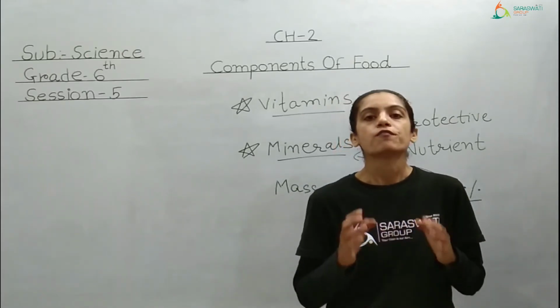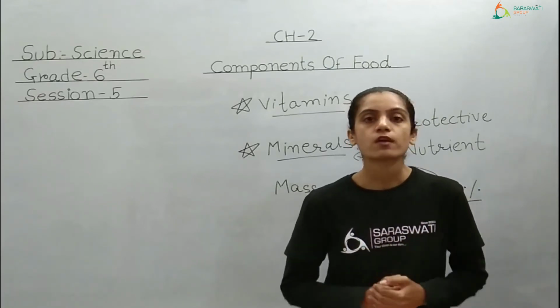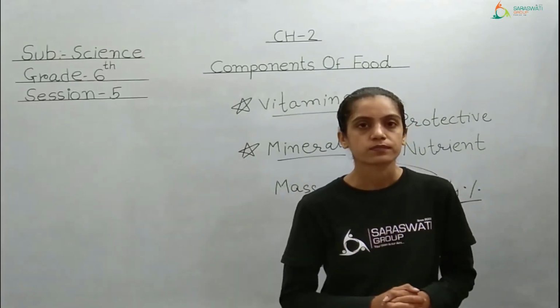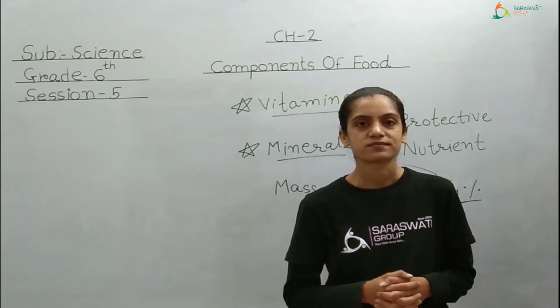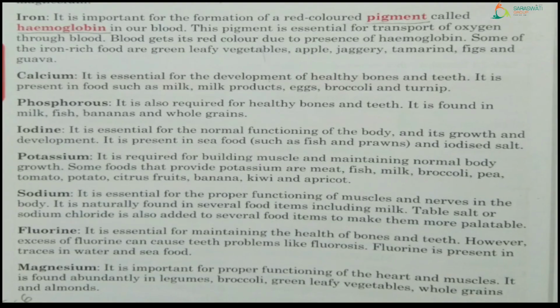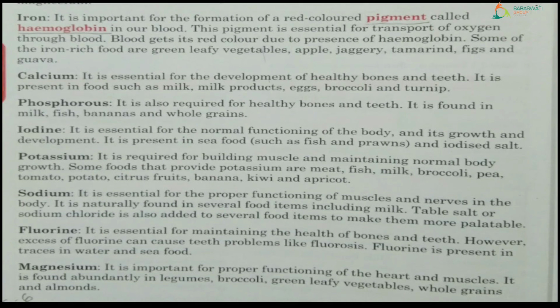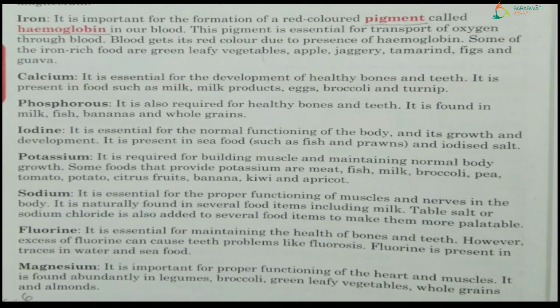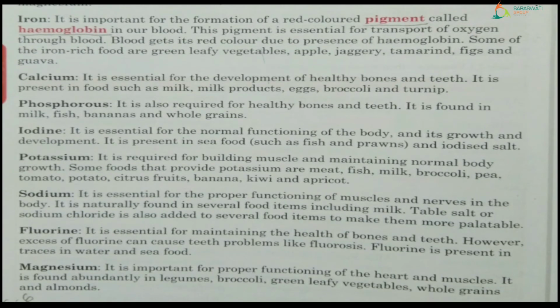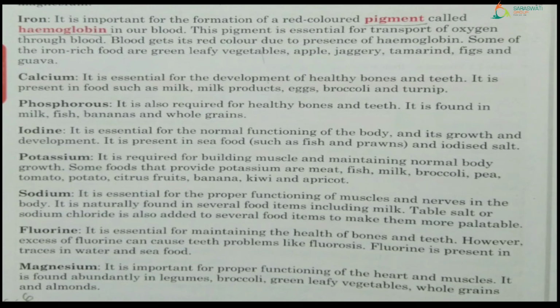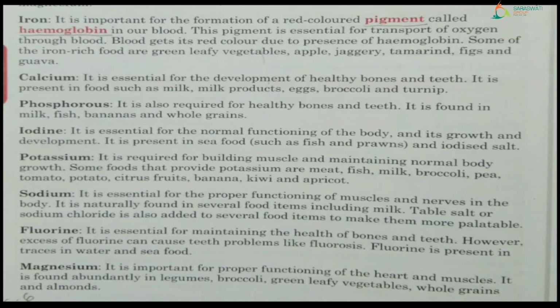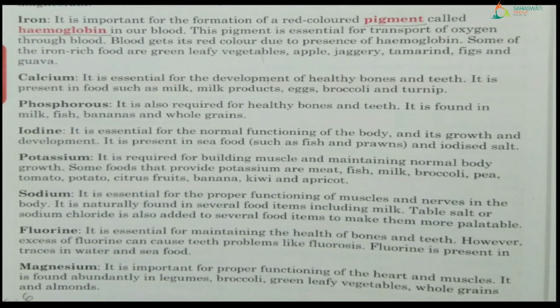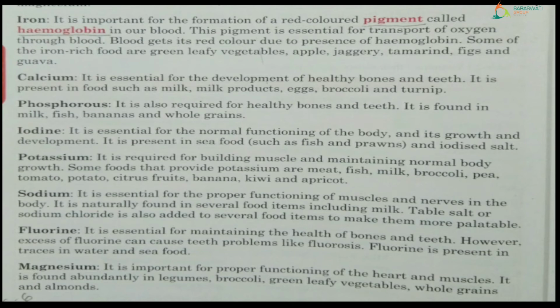Now we are going to understand all these minerals one by one. Let's get started. Now we are going to see the minerals which are essential for our body. The first one is iron, right? It is important for the formation of a red colored pigment called hemoglobin in our body. Kids, pigment and hemoglobin we have seen in the earlier lesson, right? So iron is necessary to make the hemoglobin in our body.